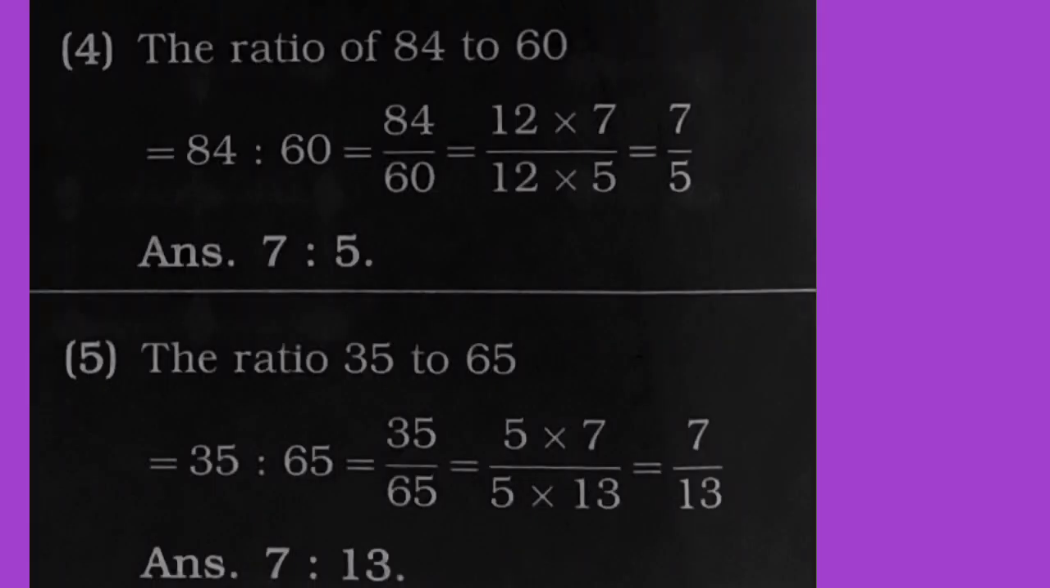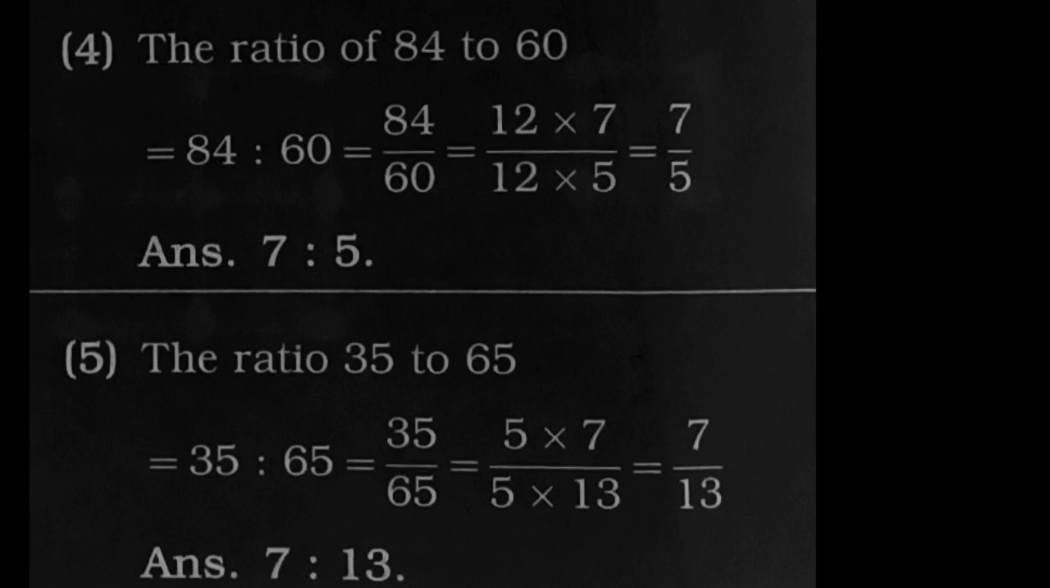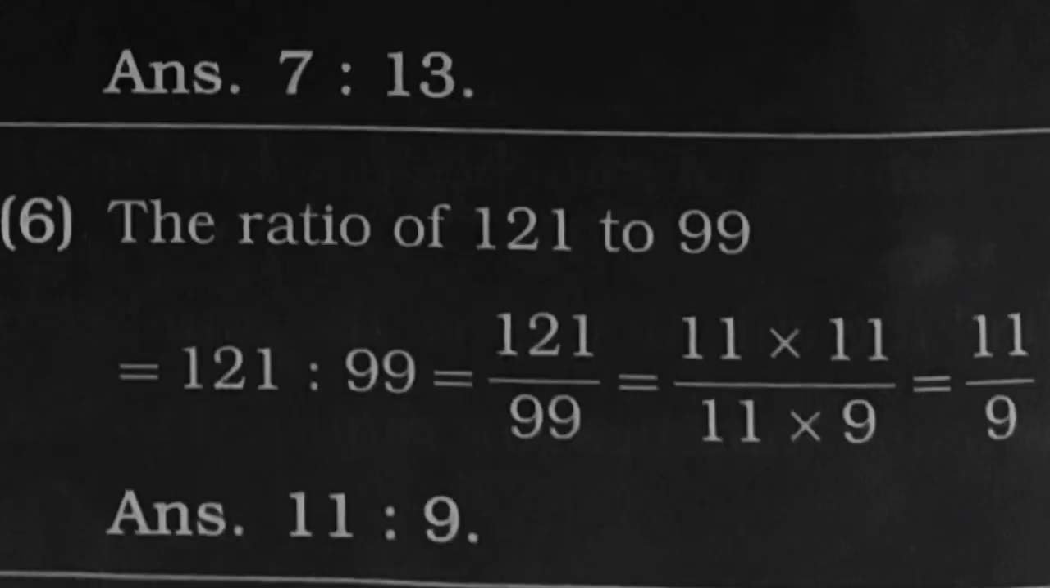Let us see the next question. The ratio of 84 to 60. 84 is to 60. Divide with 12. 12 7s are and 12 5s are. Answer is 7 is to 5. Next, fifth question is 35 to 65. Both the numbers can be divided by 5. That is 5 7s are and 5 13s are. Answer is 7 upon 13. So we can write it as 7 is to 13.